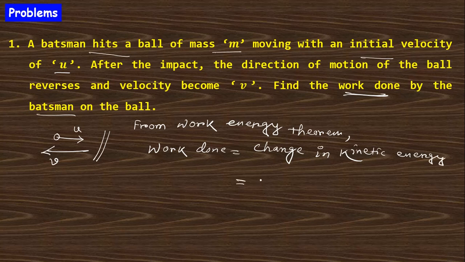The change in kinetic energy is the final kinetic energy, half m v square, minus the initial kinetic energy, half m u square. So this is the work done by the batsman. Clear?